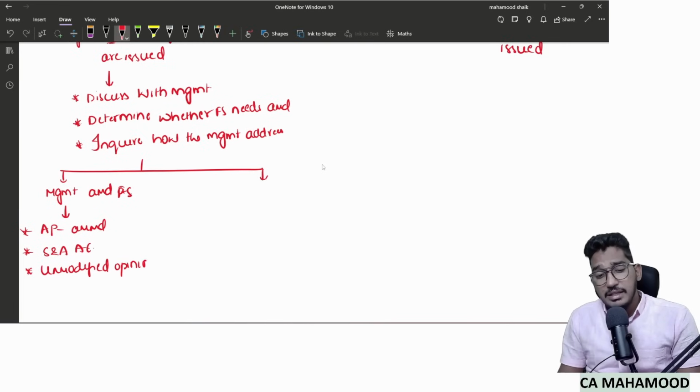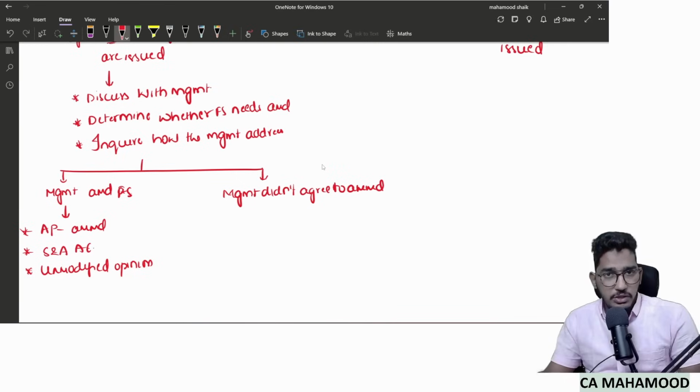Now, the other case, that is where the complication will come. Management did not agree to amend. I am saying financial statements need amendment, but the management is saying no, we will not amend the financial statements. Now what will happen? If the management did not agree to amend the financial statements, here also 2 cases will be there.